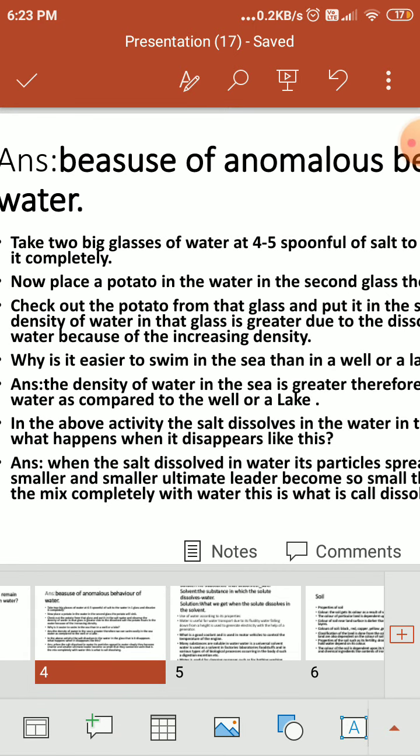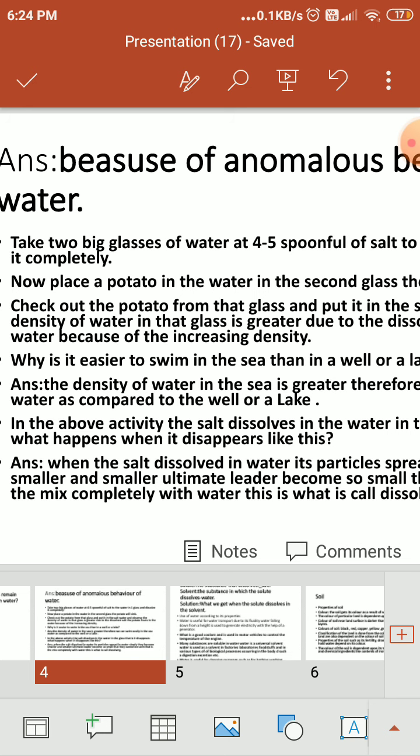Now, check the above activity. The salt dissolved in the water in the glass disappears. What happens when it disappears like this? When the salt dissolves in water, its particles spread in water. Slowly they become smaller and smaller. Ultimately, they become so small that they cannot be seen. That is, they mix completely with water, and that is called dissolving.